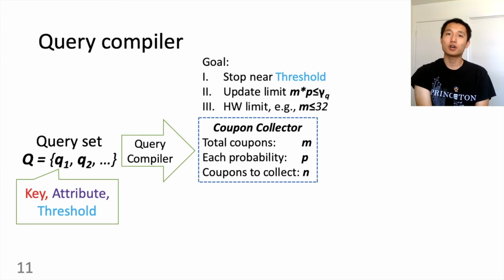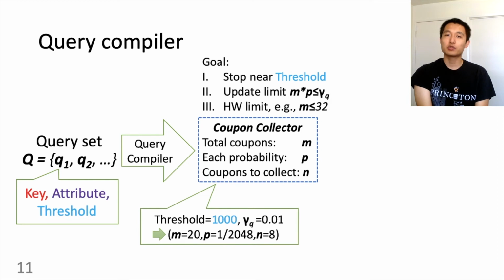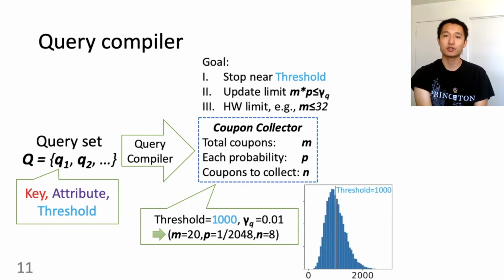We should also follow other hardware limits. For example, on our programmable switch, we read memory 32 bits at a time. So we use no more than 32 coupons so they can be read and written together. Let me use a quick example. If the threshold is 1000 and we have 100 queries, then we set the access limit to 0.01 coupons per packet. The compiler will give us this configuration with 20 coupons, each with probability 1 over 2048, and wait until 8 different coupons. This configuration satisfies the memory access limit. We will collect less than 0.01 coupon per packet on average. It will stop after seeing approximately 1000 distinct attributes. Given the limit, obviously we have to give up some accuracy.